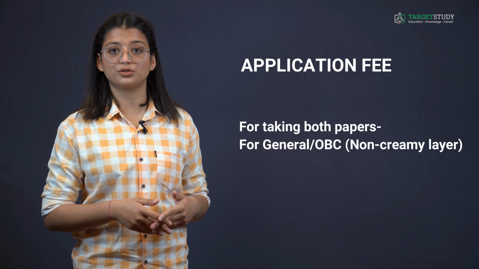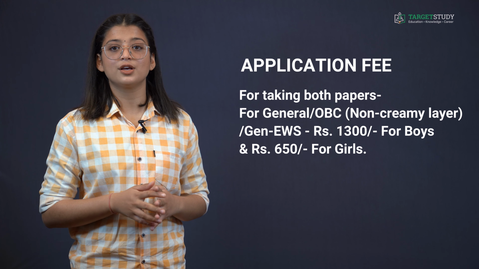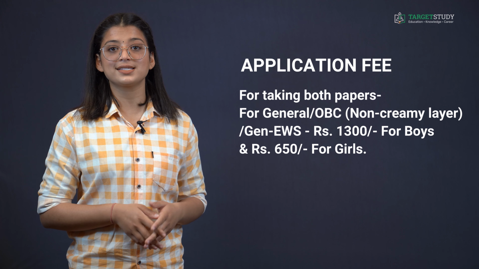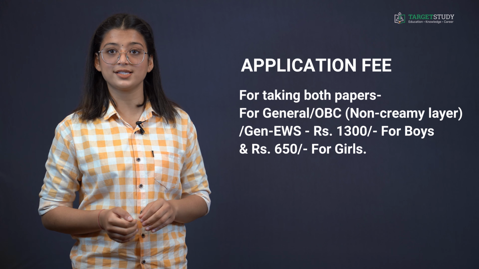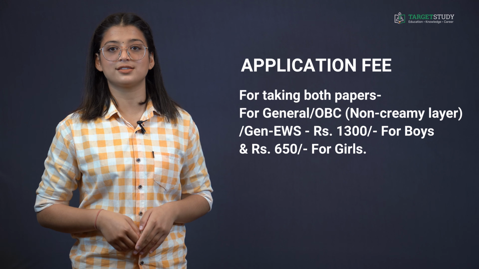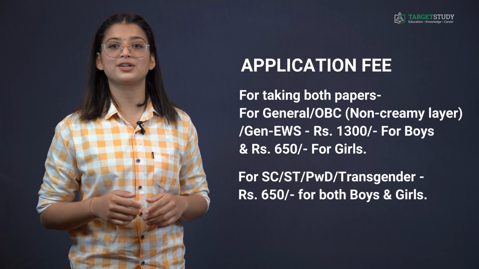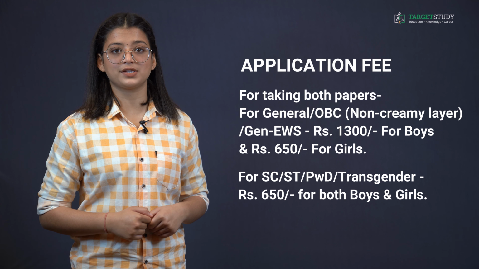And for taking both or two of the above papers for General and OBC Non-Creamy Layer, General EWS it is Rs 1300 for boys and Rs 650 for girls. Whereas for SC, ST, PWD and Transgender it is Rs 650 for both boys and girls.